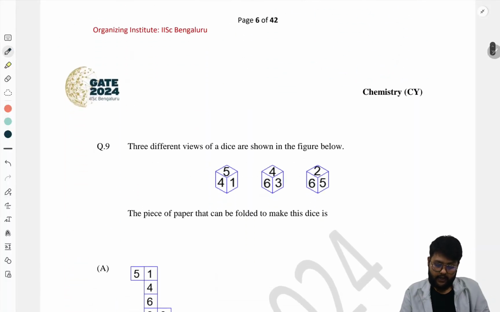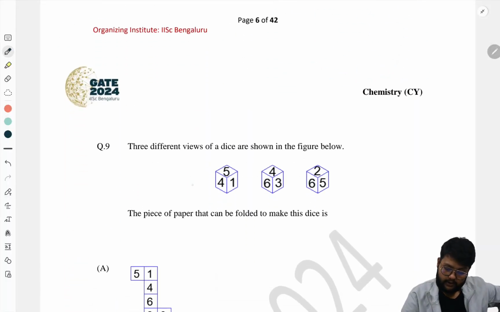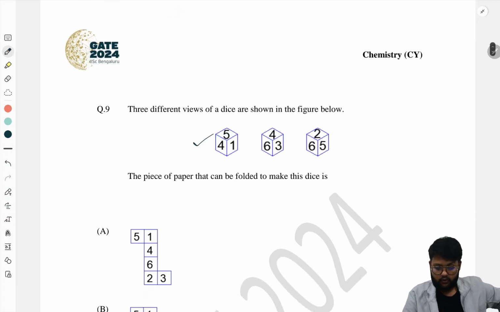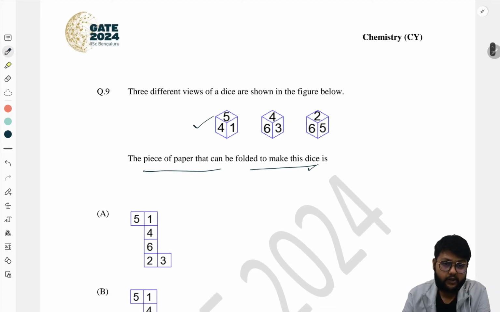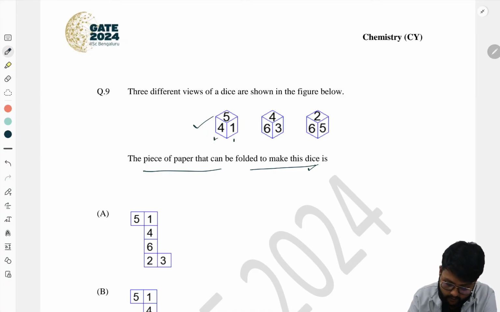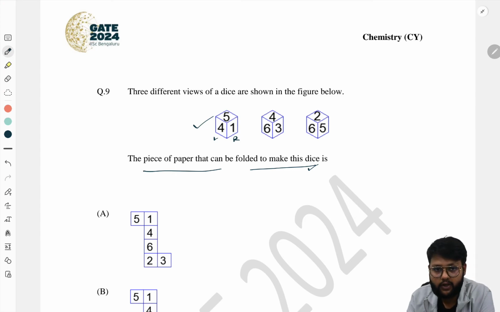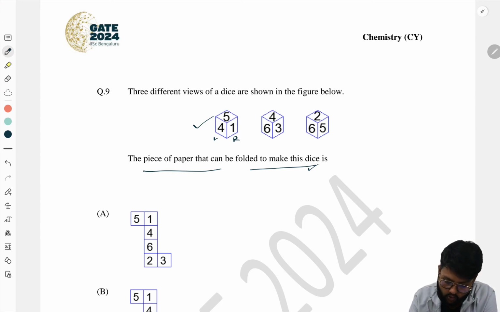So the next question is the 3 different views of the dice. This is the first 3 views. If the piece of paper can be folded into a dice, what is it? Now from the first picture you can see 5, 4, 1, left side is 4 and right side is, this is left side, this is right side. So 5, 4, 1. In the next picture the 4 is on the top side, and the left side of the 4 is 5. So it can be 5.